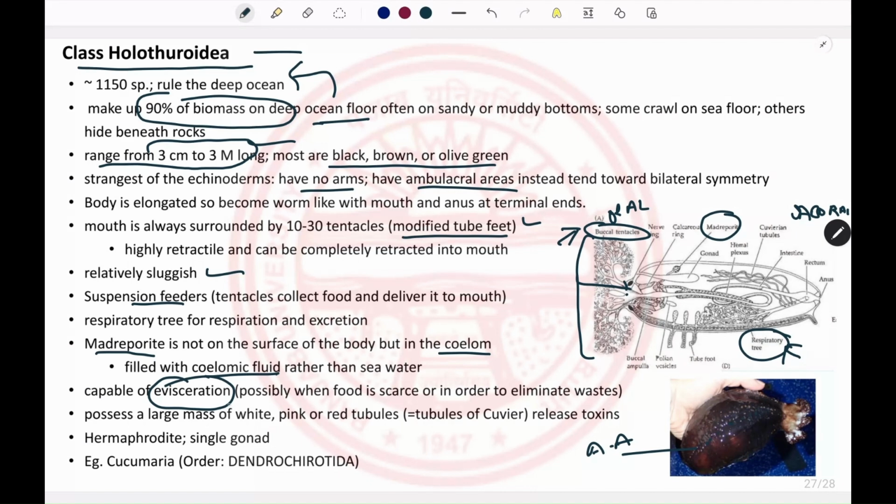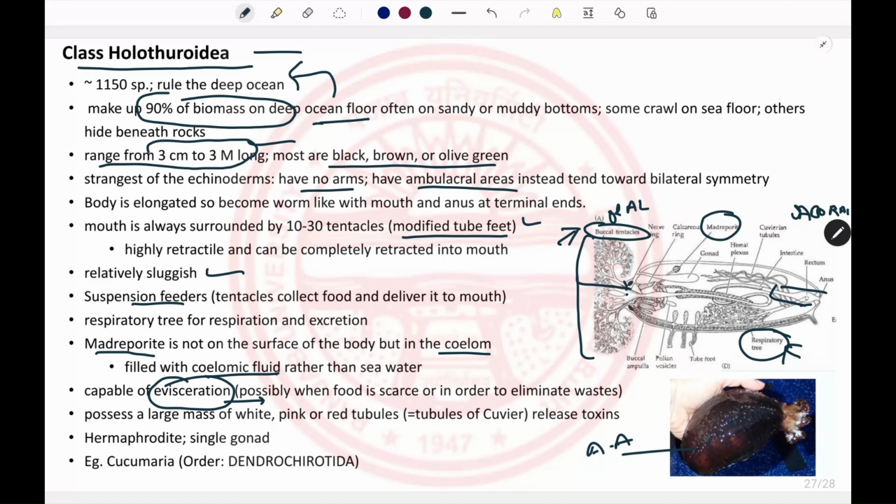What happens is, when the body accumulates a large amount of excretory waste, the organism is able to discard part of its intestine or alimentary canal, and later on that part of the intestine is regenerated.